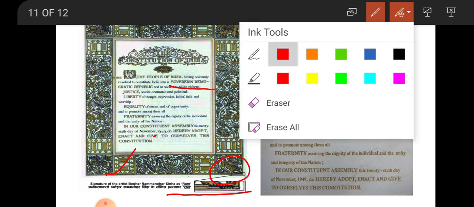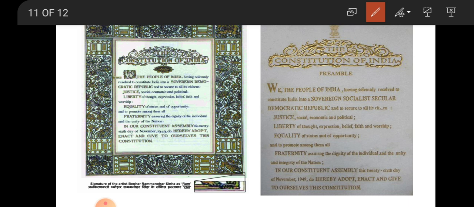But originally, this is the original preamble. In this, you are missing the words socialist and secular. Because in the original constitution, the words socialist and secular were not present. You can see only the word sovereign here. But in this one, you can see sovereign, socialist and secular, because these two words were added later in an amendment.